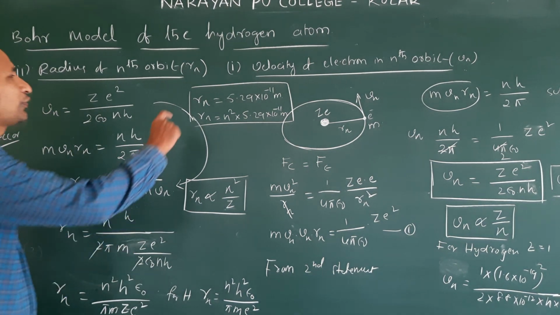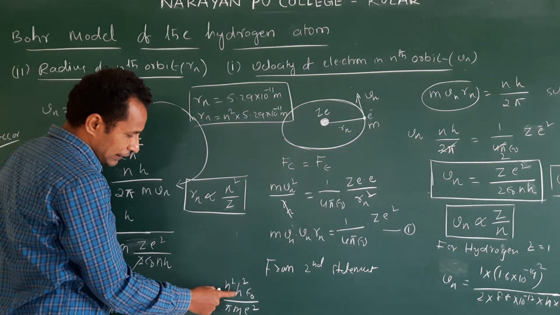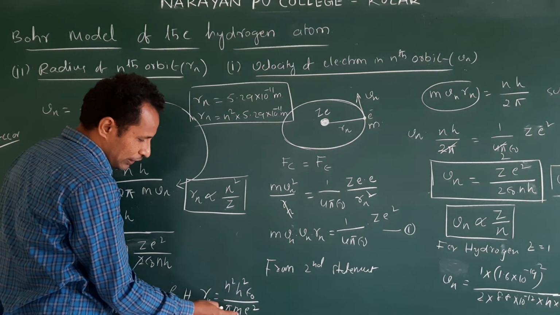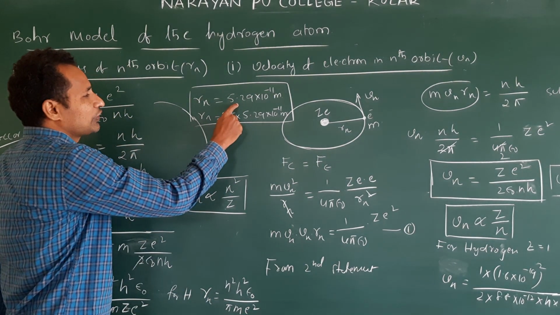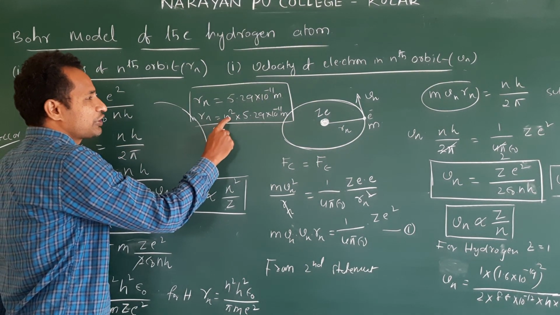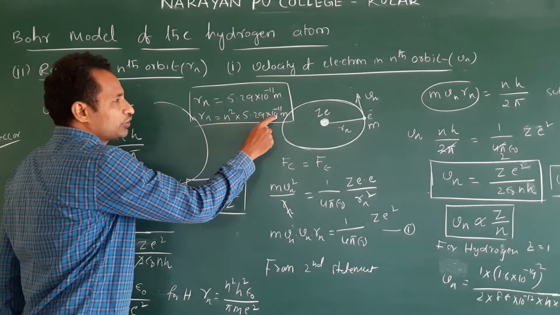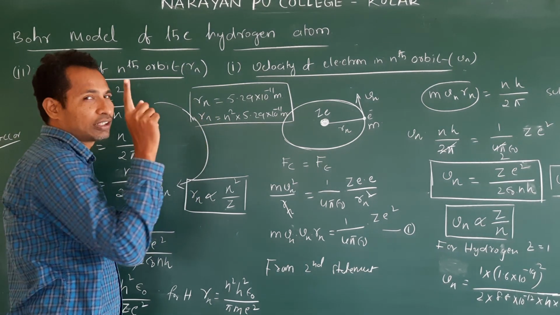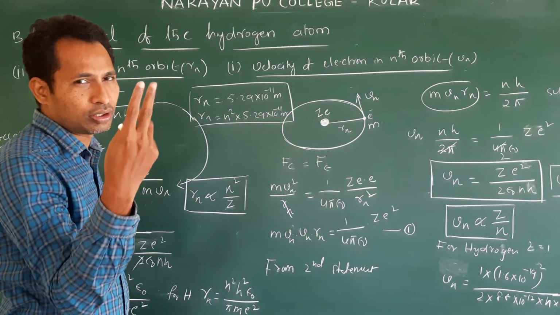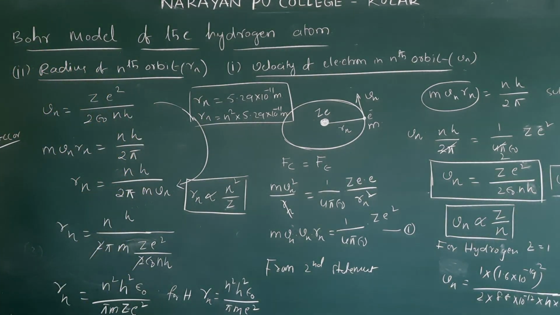After substituting the h value, epsilon naught value, pi value, mass of electron and charge of electron, we will get this equation. Actually, the general equation is n square into 5.29 into 10 power minus 11 meter. For the first orbit, substitute n value 1, second orbit 2, third orbit 3, like that.